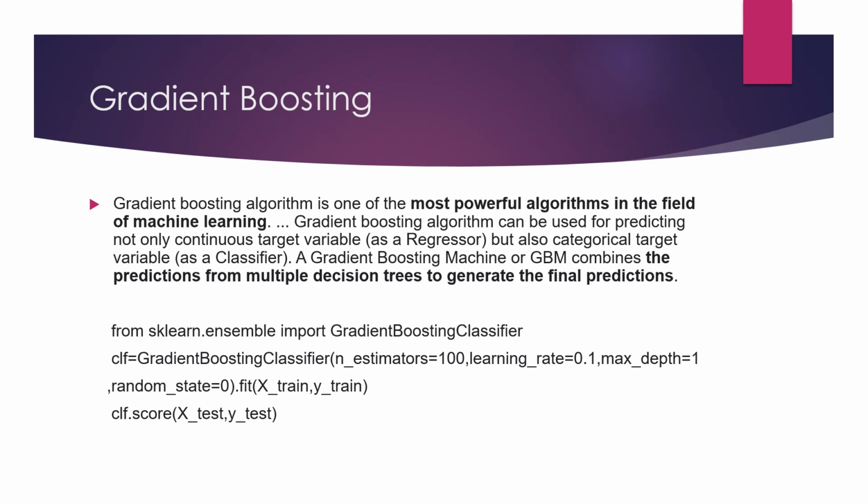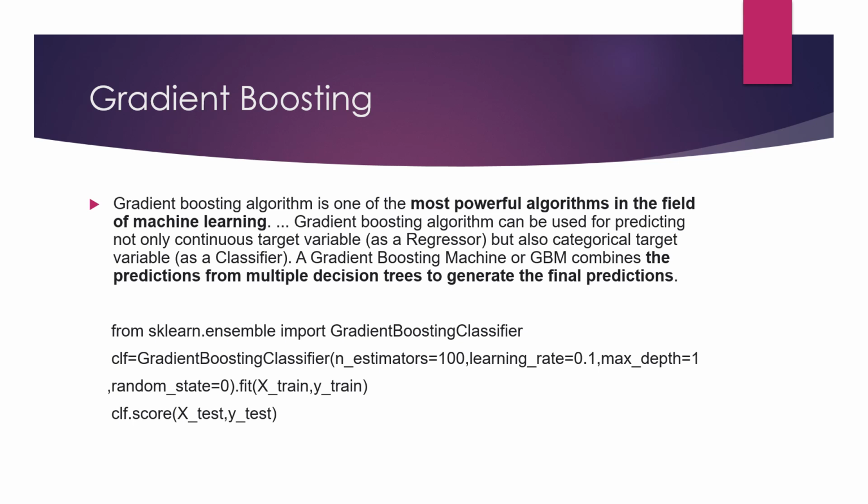So I will show you again the implementation. We will implement it the way we imported random forest. You can see from sklearn.ensemble import GradientBoostingClassifier. This means that we have imported our model like RandomForestClassifier. You can also import GradientBoostingRegressor if you want it for regression.